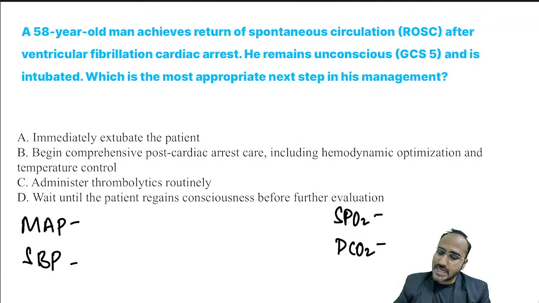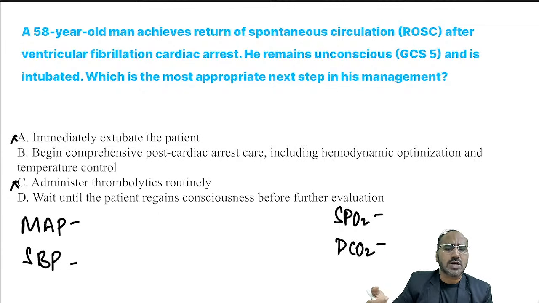Okay, so over here, he remains unconscious. 58-year-old man achieves return of spontaneous circulation after ventricular fibrillation cardiac arrest. He remains unconscious and is intubated. Which is the most appropriate next step in his management? Come on guys, A, B, C, D. Once the patient has achieved ROSC, will you immediately extubate the patient? Never. I wouldn't extubate the patient. Will you administer thrombolytics routinely?